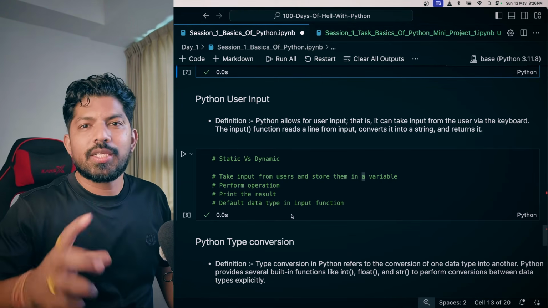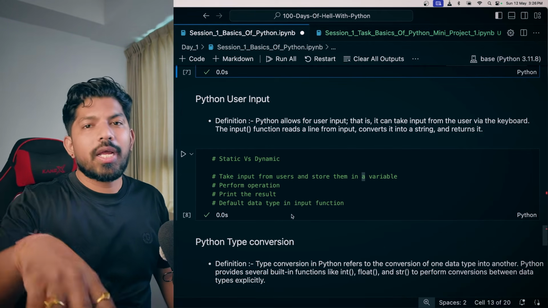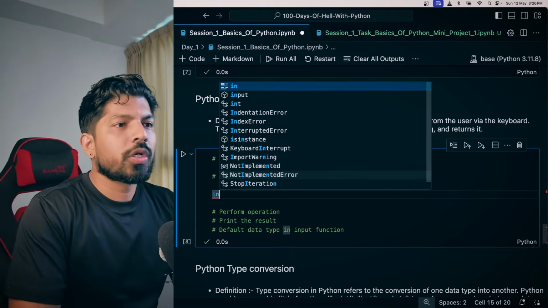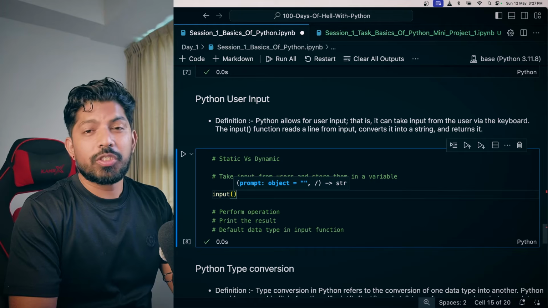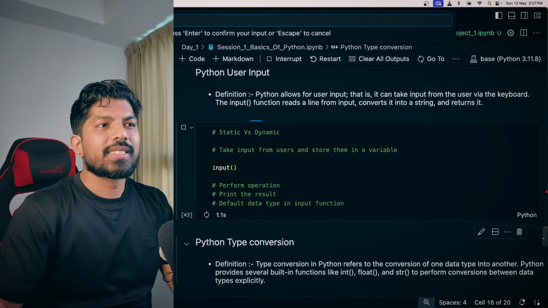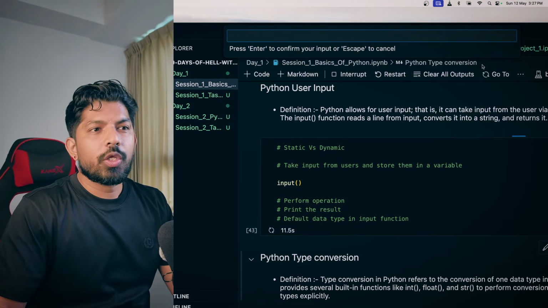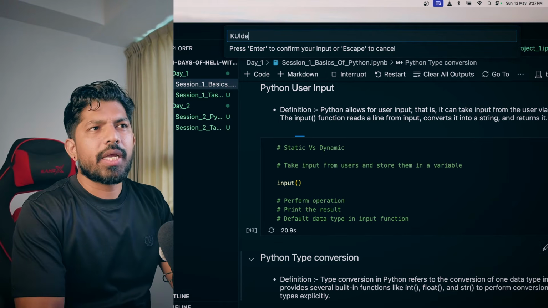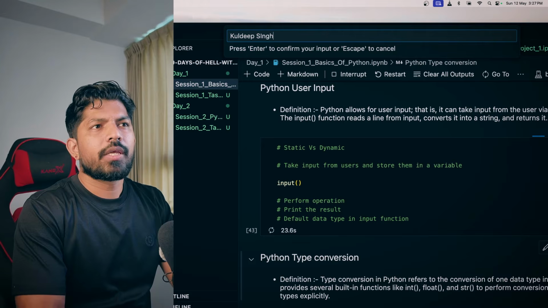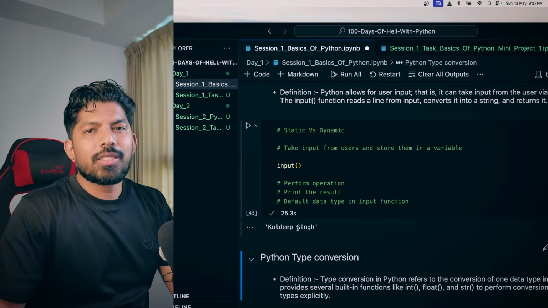Like YouTube, in which we can search, we can give comments, and we can also give likes. All those are inputs, right? To take the input from the user, you just have to call the input function. If you press shift enter, you will see a box. If you are using Jupyter Notebook, you will see it here, but in Visual Studio we are seeing an input box here. You can type anything you desire, like Kuldeep Singh, and when you hit enter, it will be printed out here. But this is not a good practice.